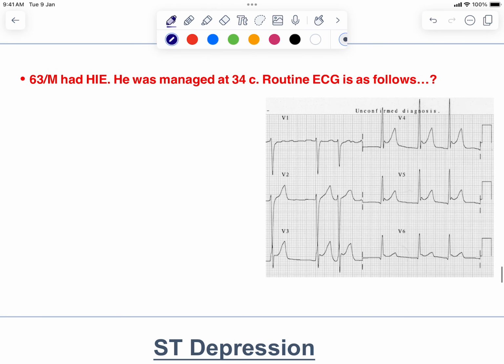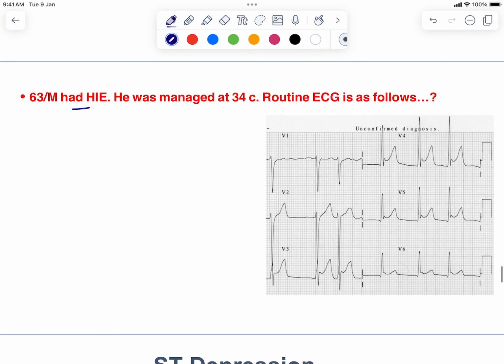Okay, so a 63-year-old male had hypoxic ischemic encephalopathy. The word HIE stands for hypoxic ischemic encephalopathy. As a part of the management for hypoxic ischemic encephalopathy, he was managed at 34 degrees centigrade. And the routine ECG is as follows, right? What is the abnormality that you are observing? The patient is being monitored at a temperature of 34 degrees centigrade.